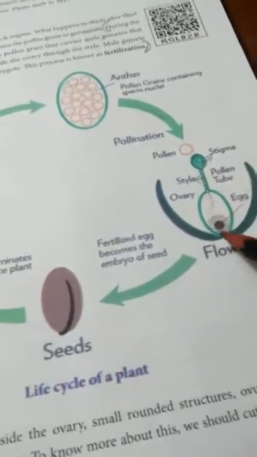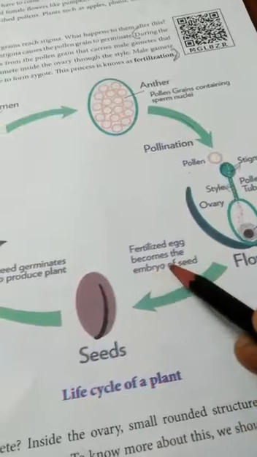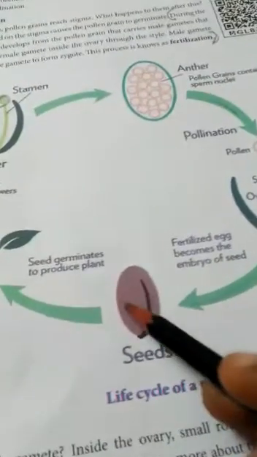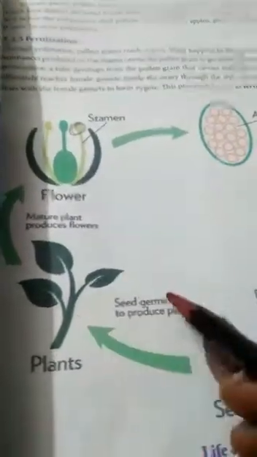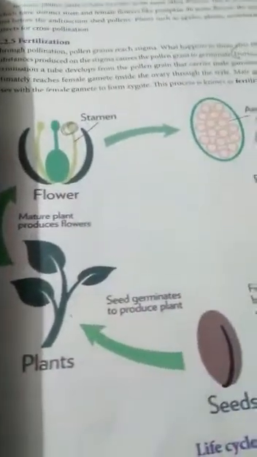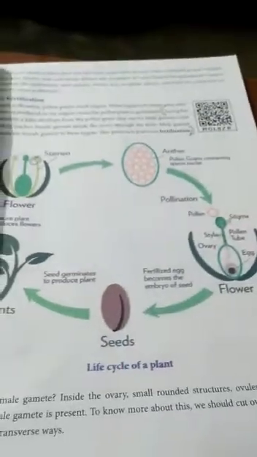Next, the zygote, the fertilized egg, becomes the embryo of the seed. Next, this will change into seeds. Again seeds will come, and the seed germinates to produce a plant. This is only fertilization. Can you understand? This is the life cycle of a plant.